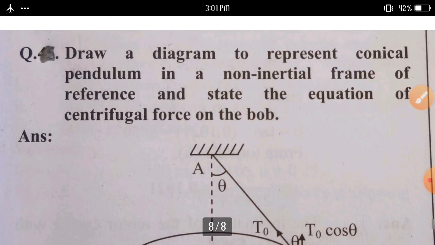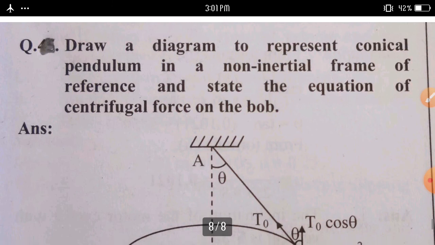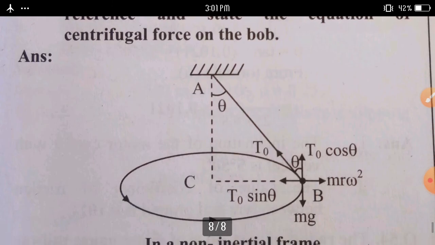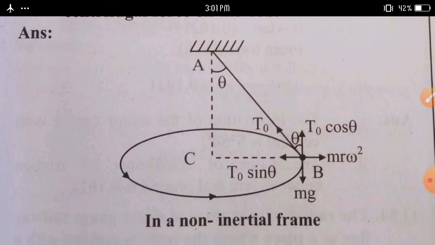And next question we can ask here: draw a diagram to represent a conical pendulum in a non-inertial frame of reference and state the equation of the centrifugal force on the bob. We can draw this figure in a non-inertial frame.